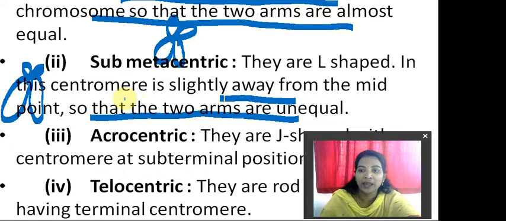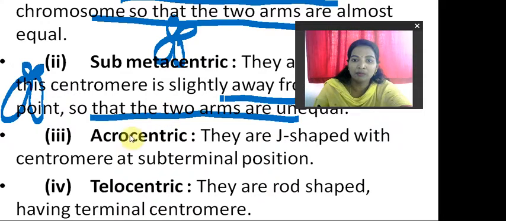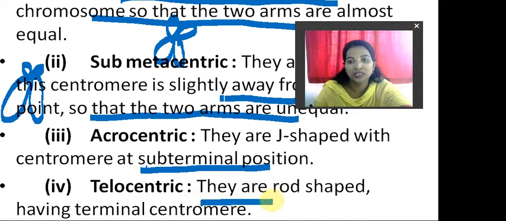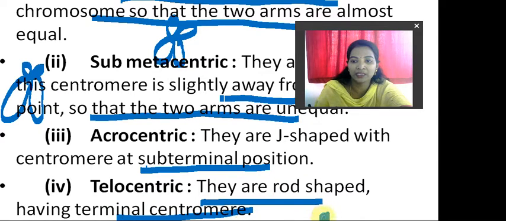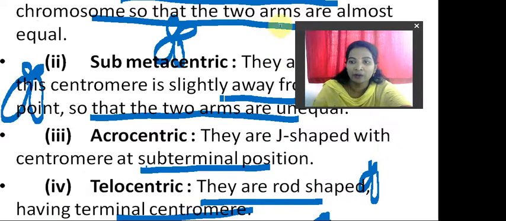Next, acrocentric: they are J-shaped with the centromere at a subterminal position. Next, telocentric: they are rod shaped, having the centromere at the terminal position, like this. Once again I will show you the picture. See, telocentric, acrocentric, submetacentric and also metacentric, students. I hope you are understanding, students.